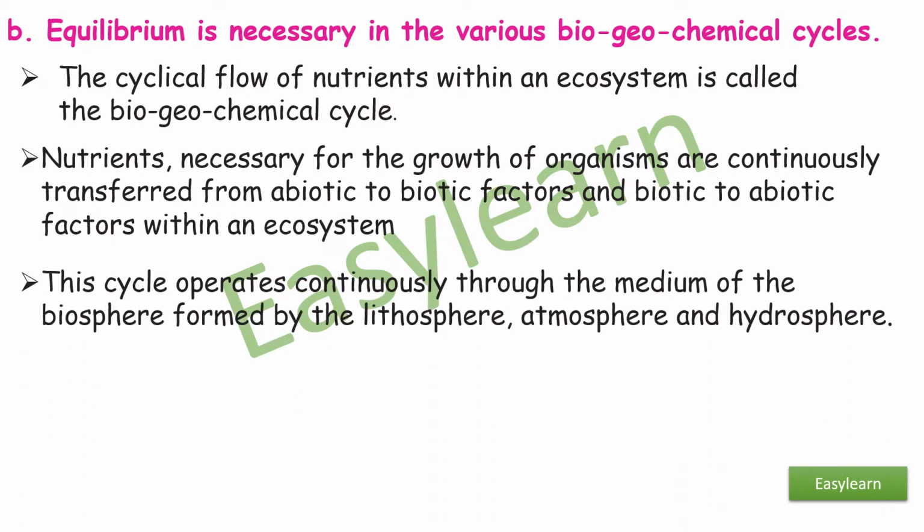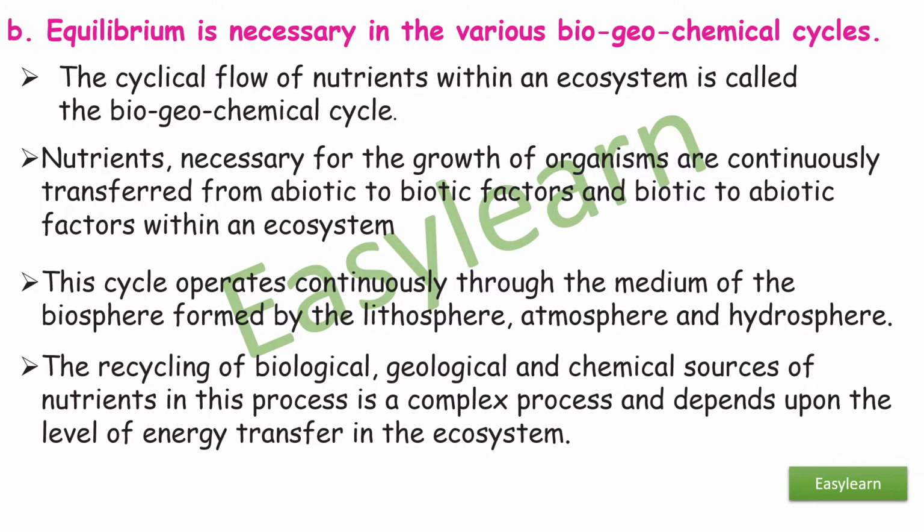This cycle operates continuously through the medium of the biosphere formed by the lithosphere, atmosphere, and hydrosphere. The recycling of biological, geological, and chemical sources of nutrients in this process is a complex process and depends upon the level of energy transfer in the ecosystem.